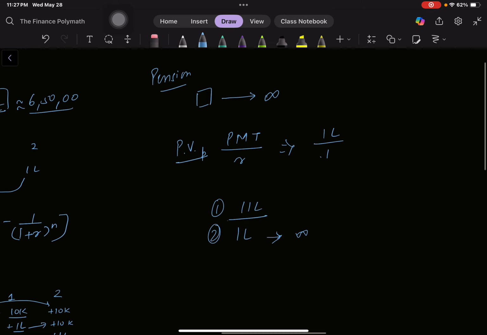So the present value of 11 lakh would be 11 lakh, and this is a perpetuity, of course, for an infinite period, a fixed amount of time. So we will find out the present value. What is the present value? 10 lakh rupees. So of course you can choose 11 lakh rupees today rather than getting 1 lakh rupees for a lifetime. The present value of the first option is greater than the present value of getting 1 lakh rupees for an infinite amount of time, because there are other factors that affect the value of money.